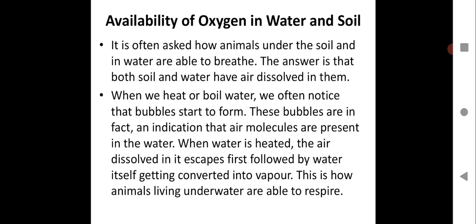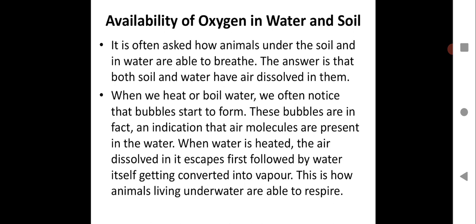So let us see what we are learning in this session. We will see the availability of oxygen in water and soil. What oxygen is available for living organisms in water and soil? As you all know, all living organisms require oxygen for respiration. In the air, when we are breathing, we get oxygen directly by inhaling, and respiration goes on. What happens when living organisms survive in water as well as in soil? How does oxygen reach such organisms? How is it possible for oxygen to be provided by nature in the water as well as in the soil?